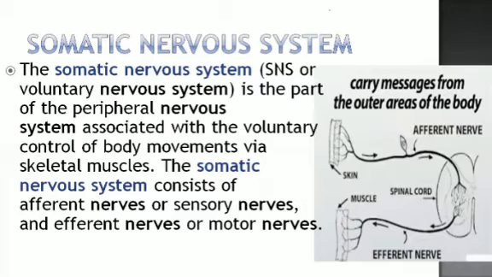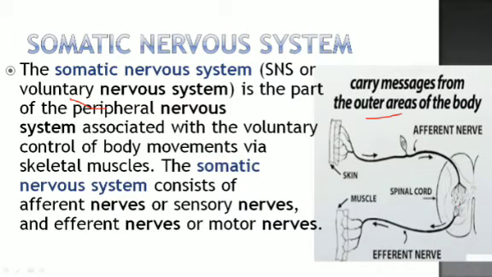Now we will see the somatic nervous system. The somatic nervous system, or SNS, is called the voluntary nervous system, and it is a part of the peripheral nervous system. As you can see, that is the same as the reflex arc. It carries messages from the outer area of the body.